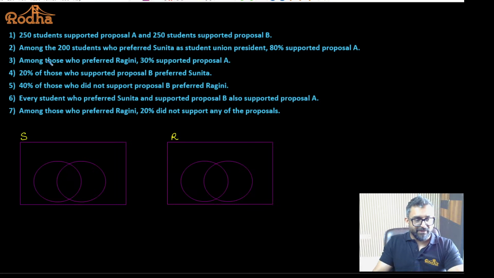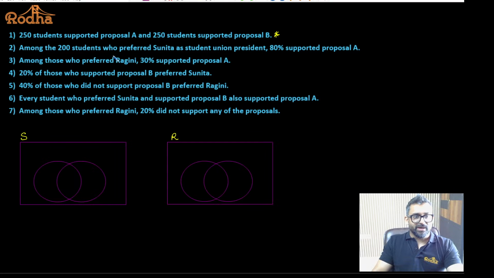From the very first statement, I get to know 250 students supported proposal A and 250 students supported proposal B. I don't know as of now how many people are supporting Sunita and how many are supporting Ragini, but what I know is the number of people who support proposal A is 250 and the number of people who support proposal B is also 250. This is the point I'm not going to use as of now, so I'll just note it so that we can later come back to the point.